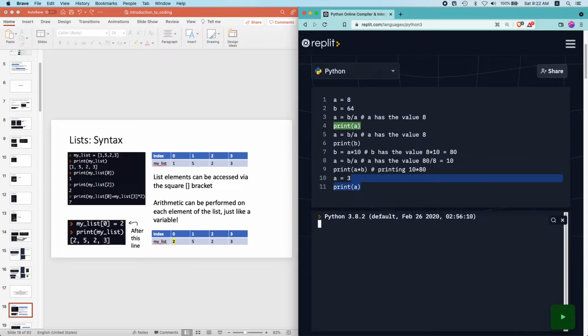Let's clear the code over there. Let's create a list called myList equals, and to create a list, you put square brackets. Inside the square brackets, you put the values that you want to store. Let's say I want to store four values: 1, 5, 2, 3. So instead of creating 4 variables and having 4 variable names to keep track of, I just have one list name, and it stores all 4 values, separated by commas. You press enter and I print myList.